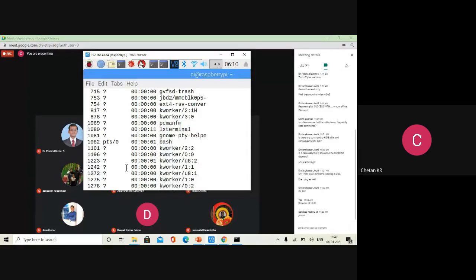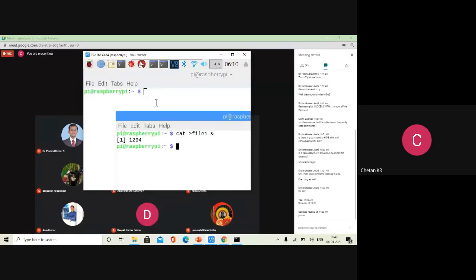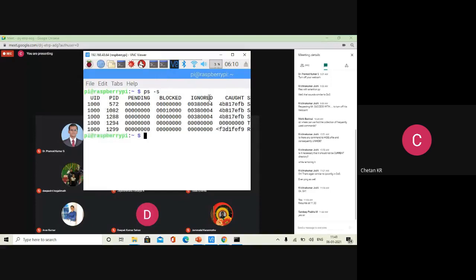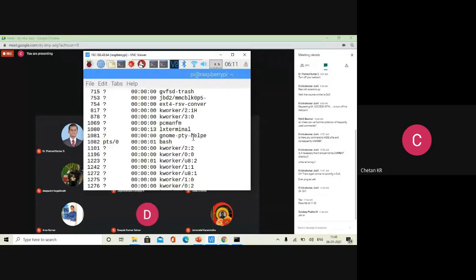Okay. So right now, there are two processes running, like we just saw. I can kill this process if I know the process ID. But before that, let me see the status. You can see pending processes, sleeping processes and other things. Like this, you can see the list of processes.